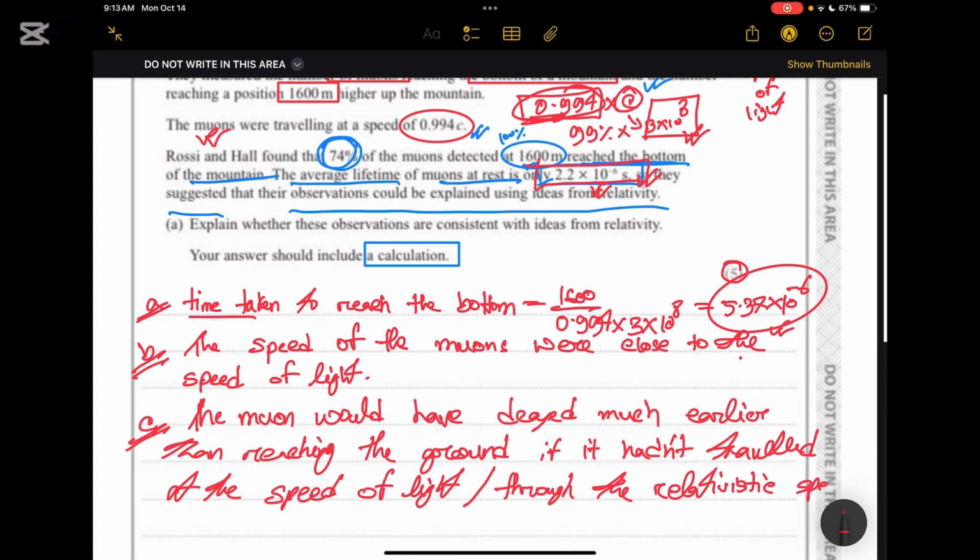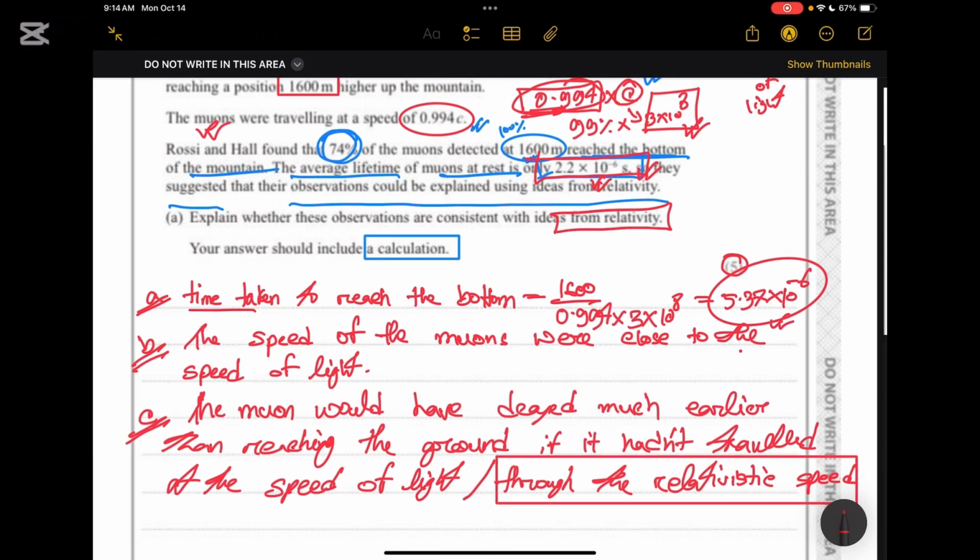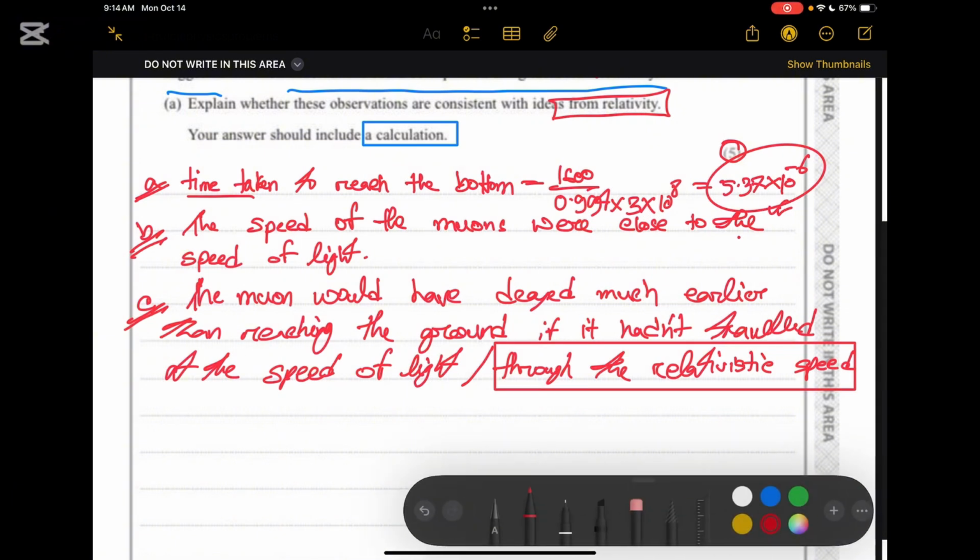Both of them are correct, but as they have asked us to talk about relativity, we should mention this line. It will be more appropriate. But you never know, your exam paper might ask about the speed of light, so you can mention both of them. It's better to learn both.